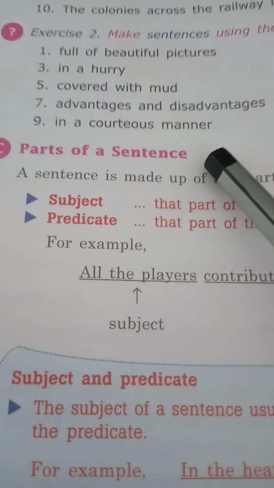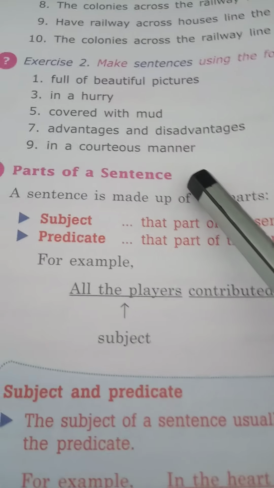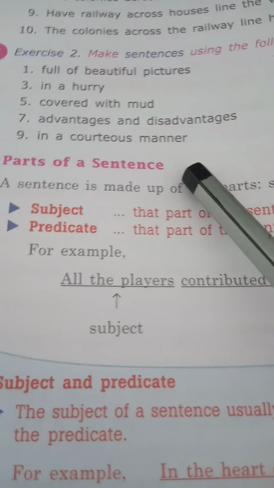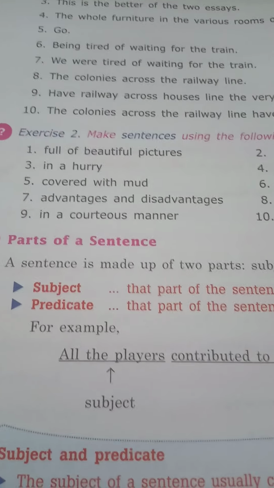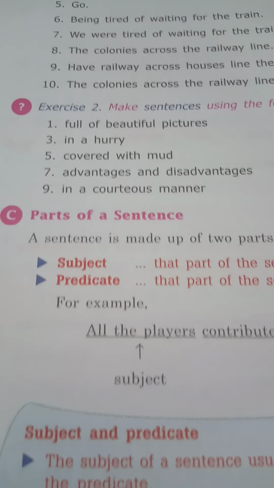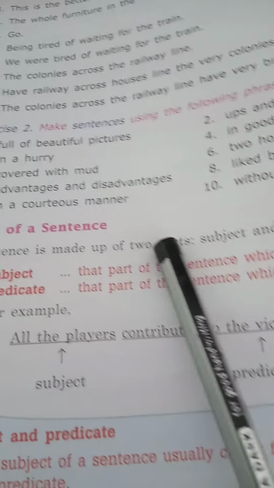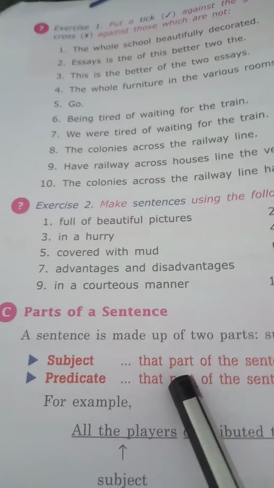In the previous video we have already seen what is a sentence and what is a phrase. Now in this video we are going to know the parts of a sentence. A sentence is made of two parts, subject and predicate. First, let us understand subject.